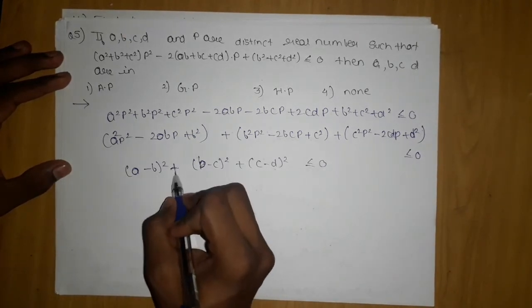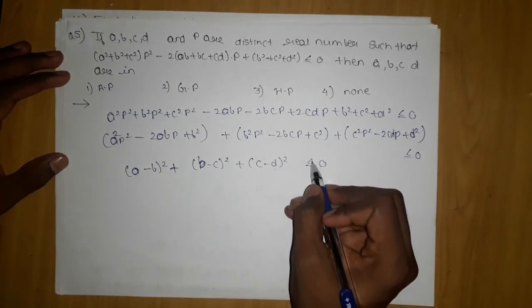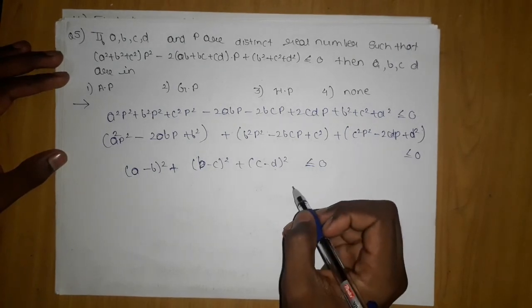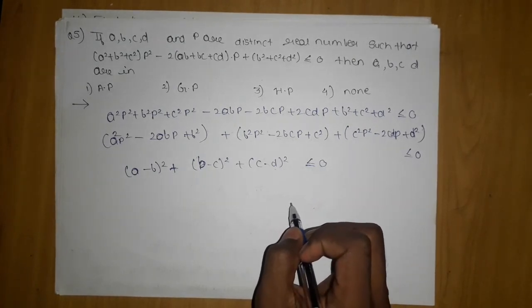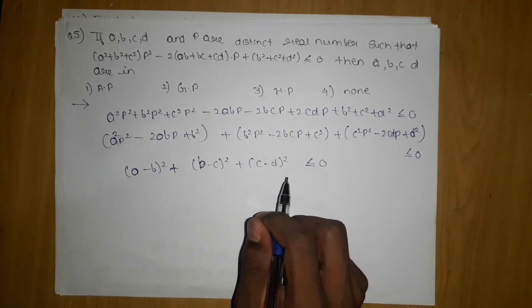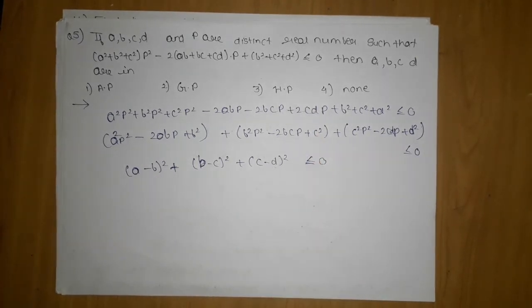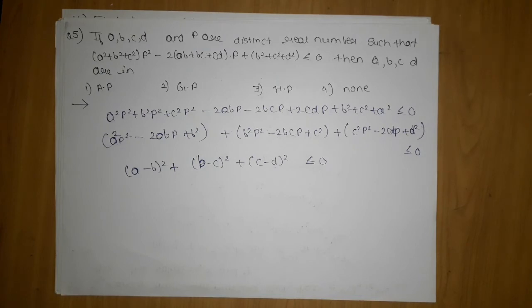And square terms, they can only be... let me check whether the question is right or wrong. It should be greater than or equal to 0. But doesn't matter.